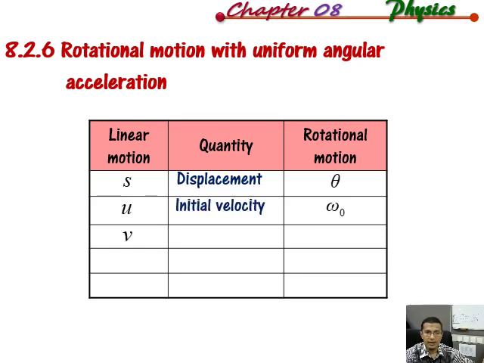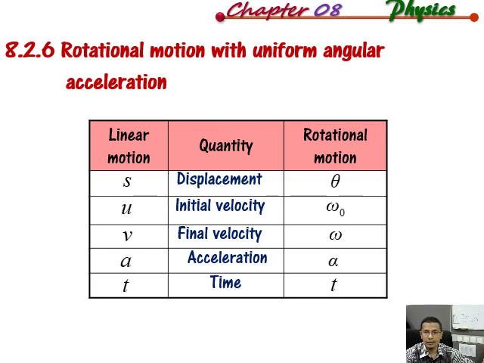And then we have V, the final velocity for linear motion, but in rotational motion we use omega only. So omega here is the final velocity, and omega naught is the initial velocity. And then we have A. In linear motion we have linear acceleration, but in rotational motion we have alpha, referring to the angular acceleration. And time remains time, whether it's linear or rotational motion, the parameter is still the same.